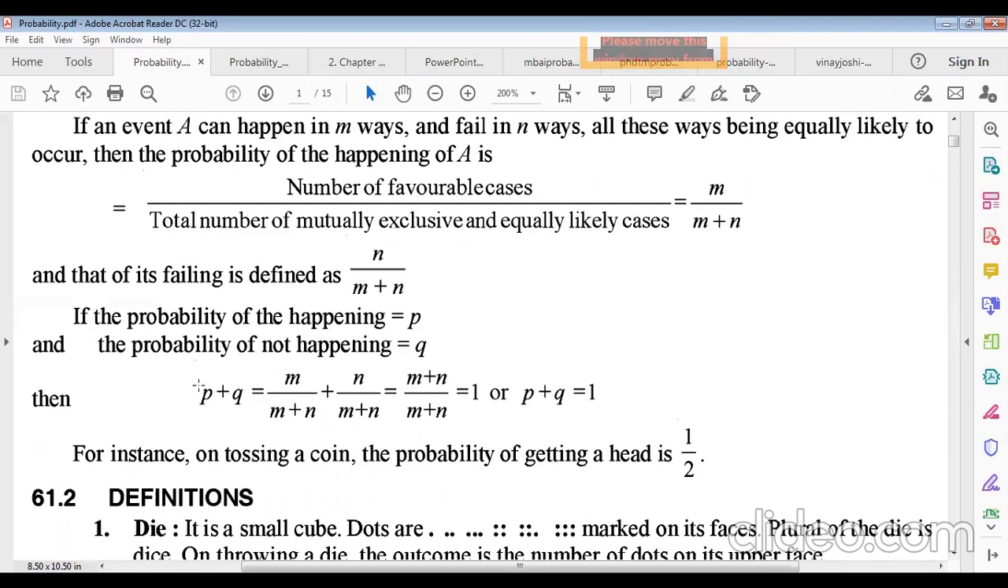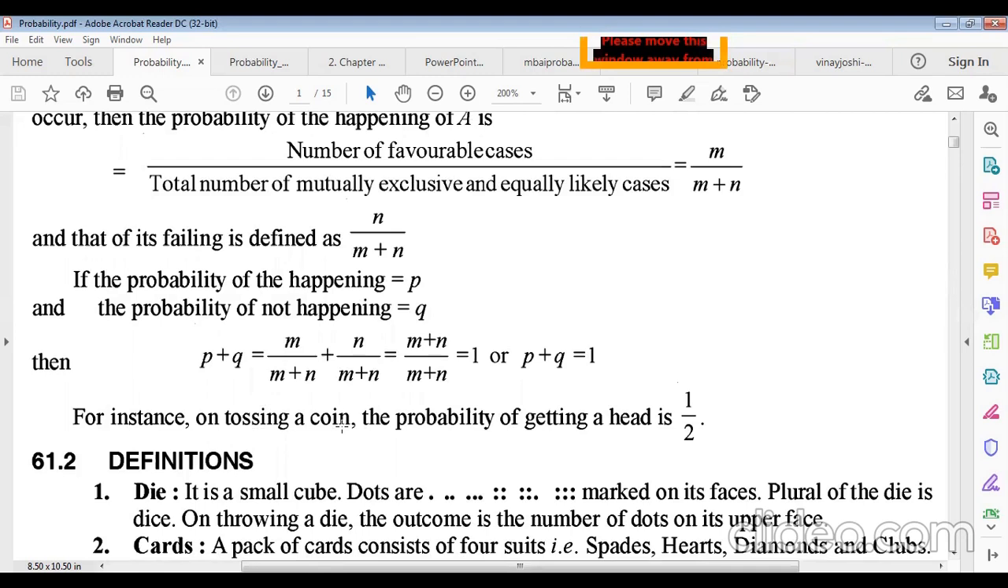Remember it: if the probability of happening is P and the probability of not happening is Q, then the total probability will be 1. Remember it, P plus Q is 1, where P is the probability of success and Q is the probability of failure. So the sum of probabilities is 1. Now, for instance, on tossing a coin, I have discussed it. The probability of getting a head will be half. Why half? In a coin, there is only one head, and the total outcomes are head and tail, that means 2. So the probability of getting a head will be half.